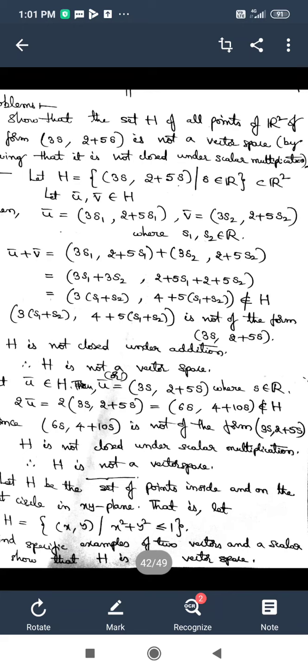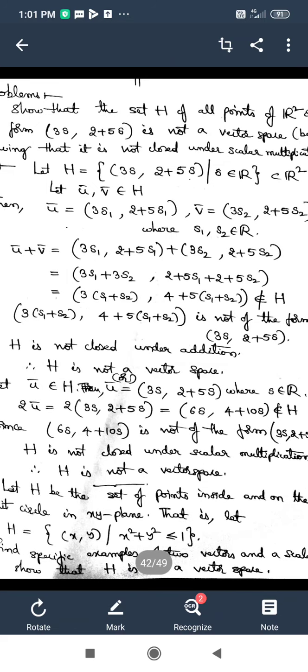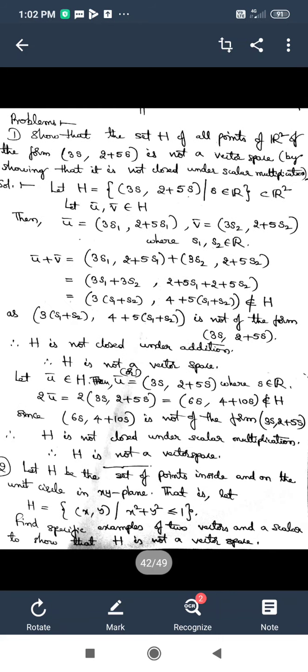If that is so, we can say the equation of the circle is x squared plus y squared is equal to 1. But when we are considering the points not only on the circle but the points inside the circle also, then we have to take x squared plus y squared less than or equal to 1. This constitutes all the points which are on the unit circle and inside that unit circle also. So H is the set of all ordered pairs (x, y) such that x squared plus y squared is less than or equal to 1. So that is the notational form of that set H.